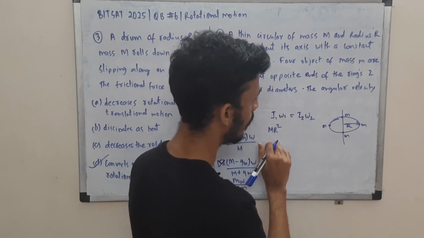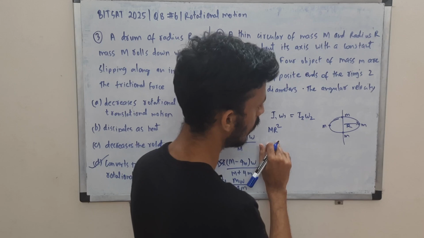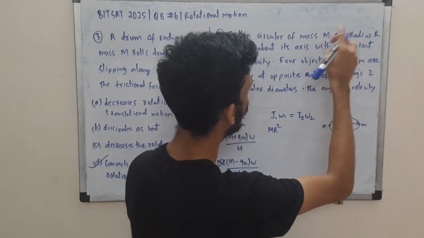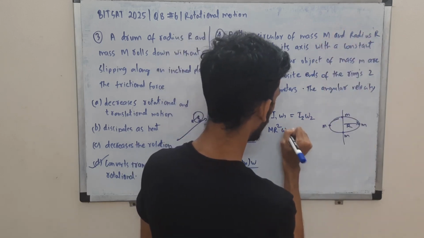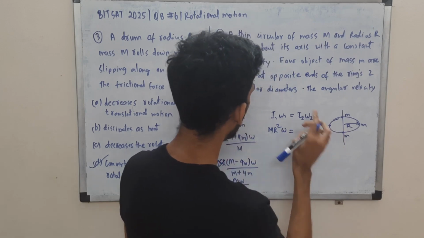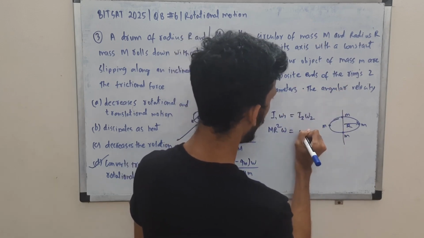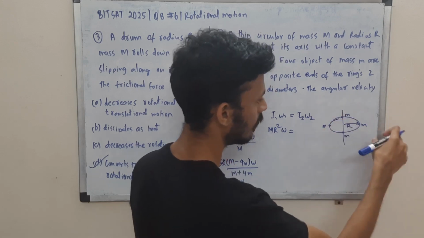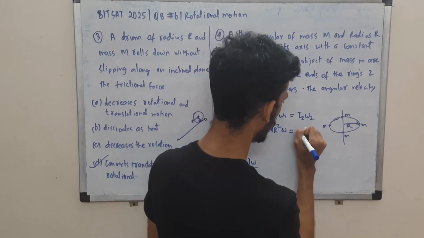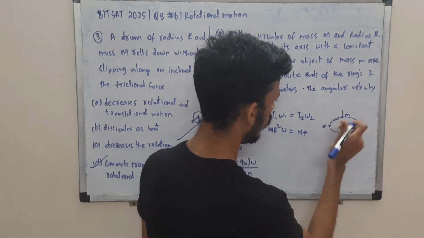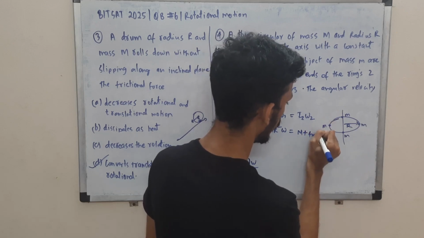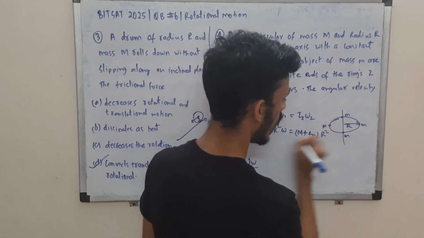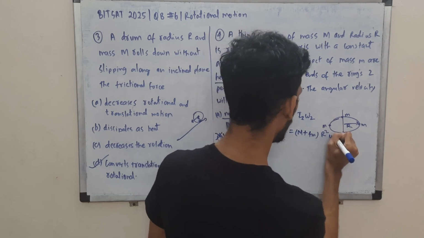I1 is M r square, right? Mass capital M, radius r. Initial velocity, we'll take it as omega. Then for I2, now we have the ring plus these 4 discrete masses at a distance r. So M plus these 4 masses, 4m, and all are at a distance of r square. Now this omega 2 we have to find out.